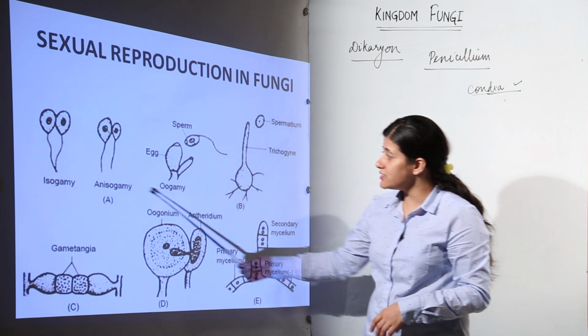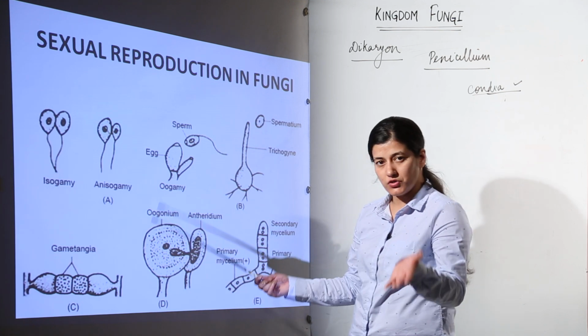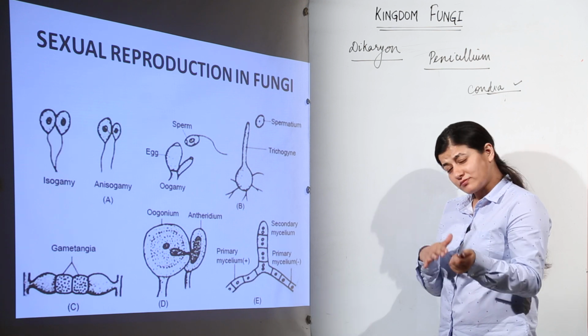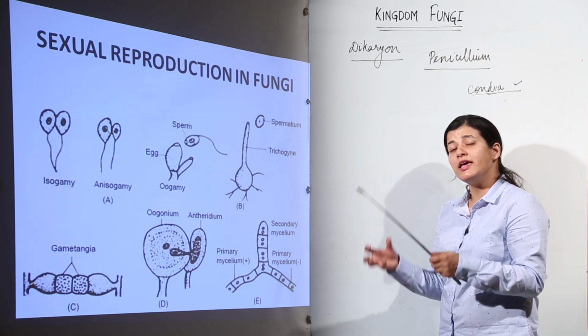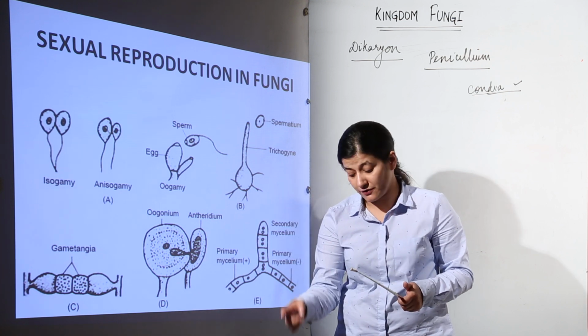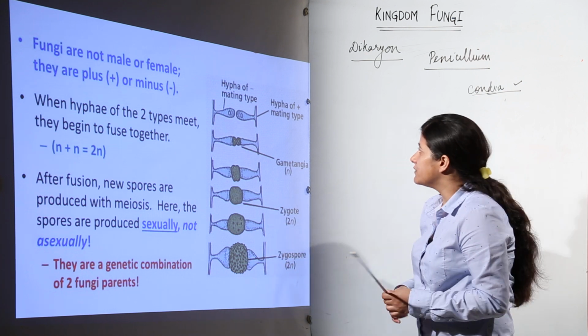So, basically this part is to be remembered, and this part is a depiction of how two different strains of mycelium are going to come in contact with each other, and there would be transfer of nuclei, there would be a dikaryon stage, and then there would be formation of spores afterwards. Now, let us understand it in other terms as well. See,